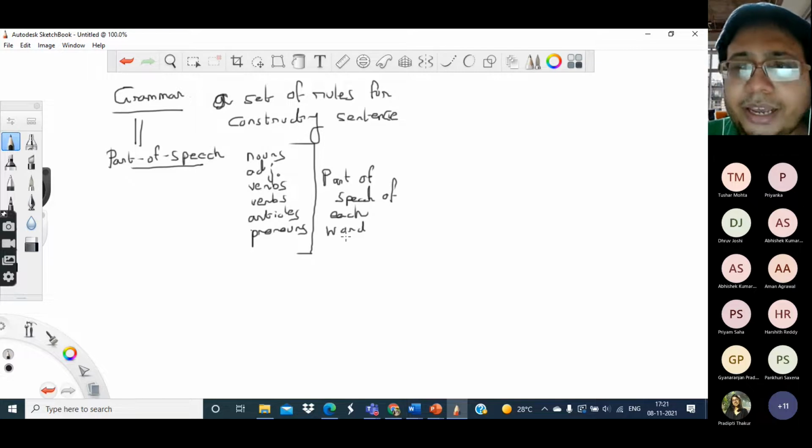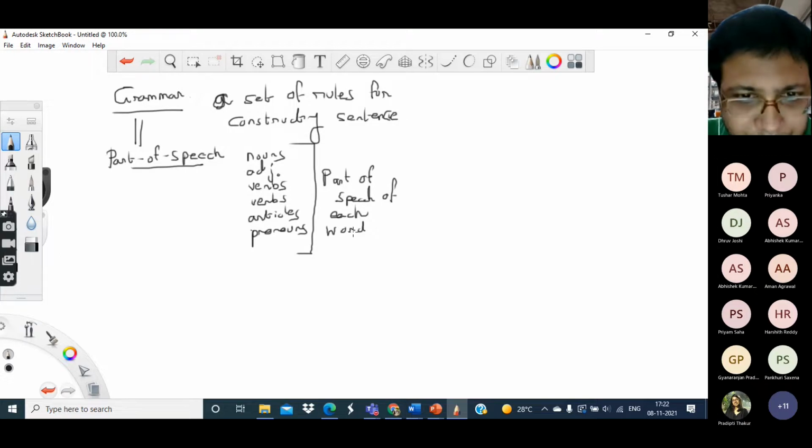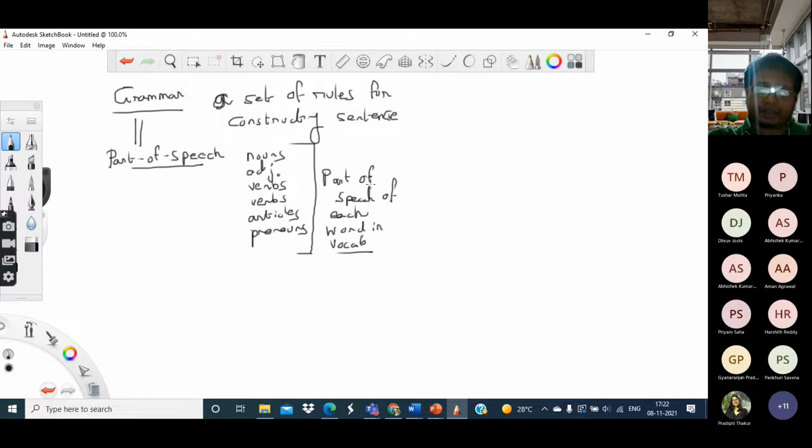There can be various words which are both noun and verb, or both noun and adjective, and so on, right? So whenever we are constructing the vocabulary, we may need to have this list of which word belongs to what part of speech.